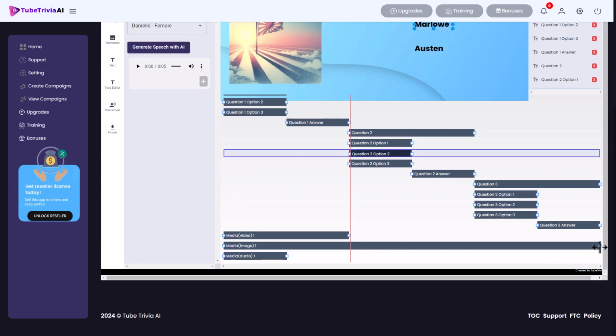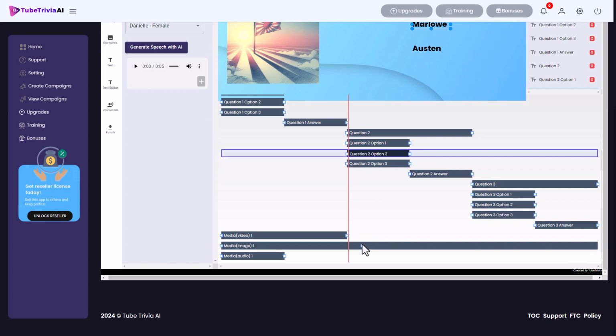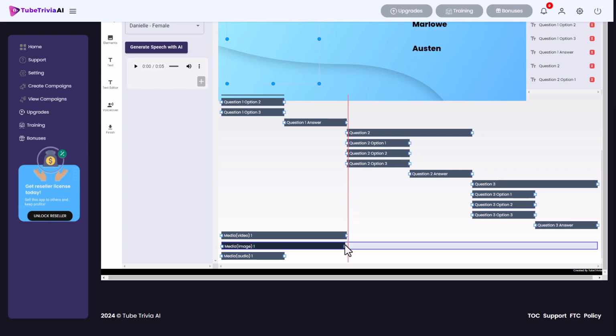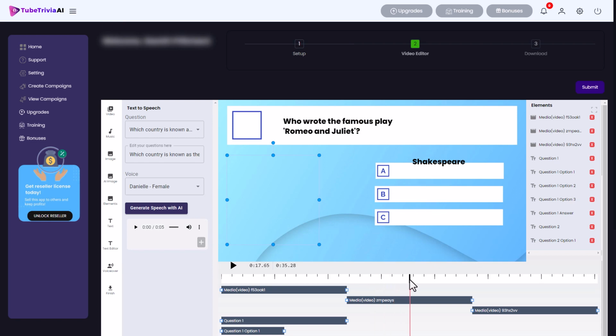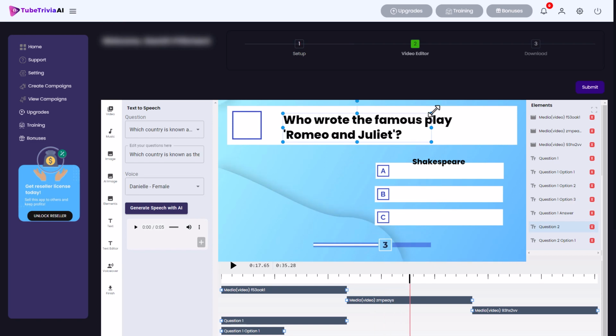So this image that I added, I only want it for slide 1. I need to move it down here because I don't want it anywhere. But this is really fiddly to get everything to line up, which is annoying. So we're now on slide 2. And again, we've got to go through all of this again because